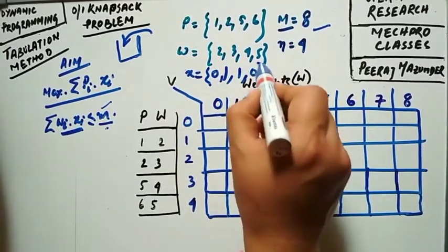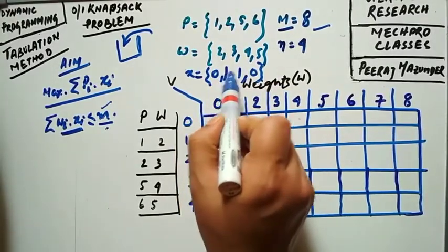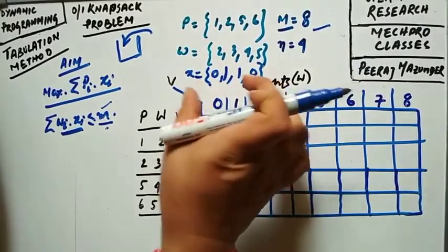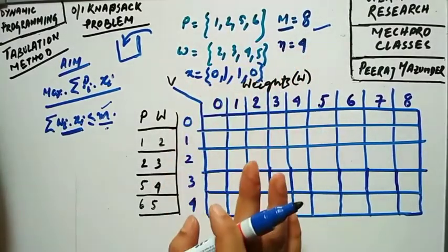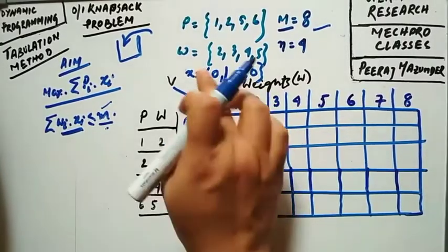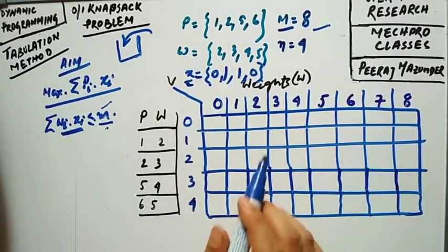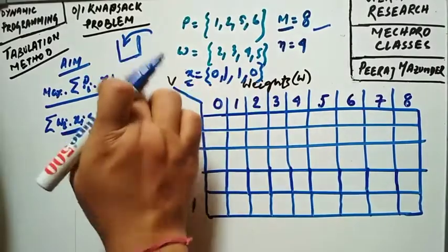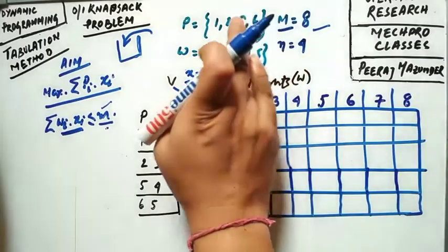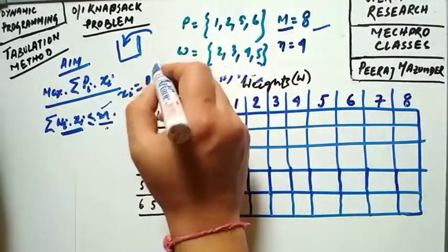So the answer will be somewhat like that. Whichever object we consider, we write 1, and those not considered are written as 0. This is just an example; it might not be the answer to this particular problem. I am showing it to let you know how to proceed. So the decision variable will be written in such a manner. We'll see which ones will fill this bag, which lucky ones. And one more thing: xi can be either 0 or 1.